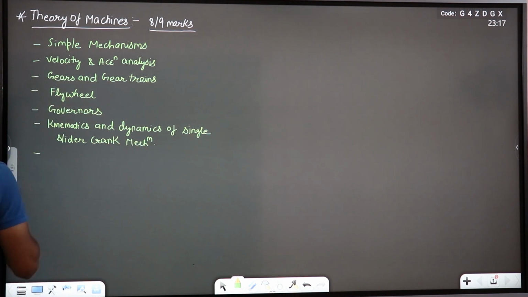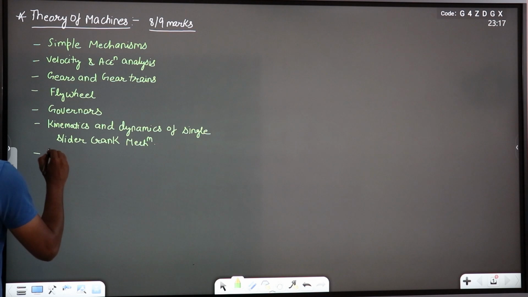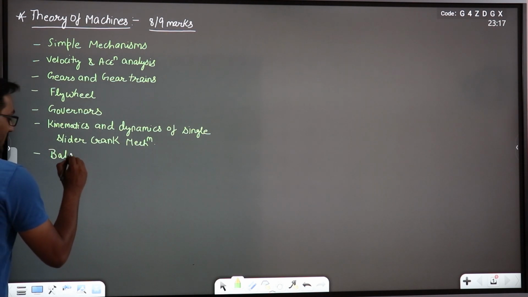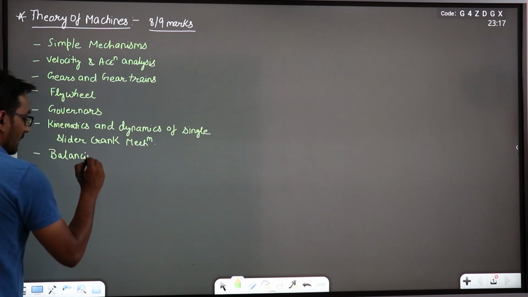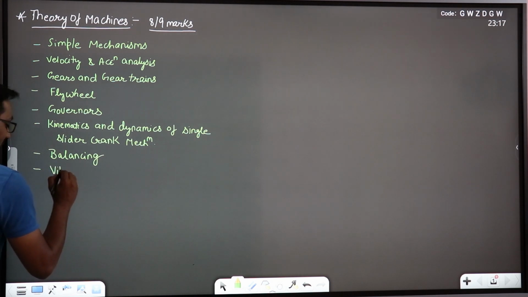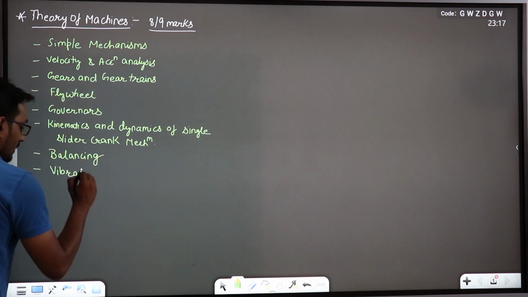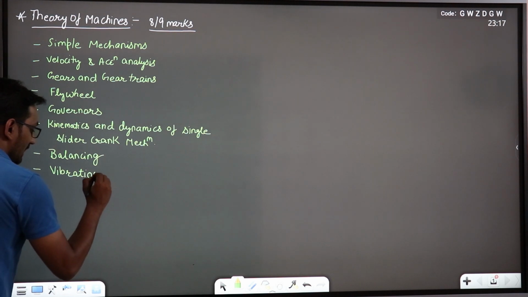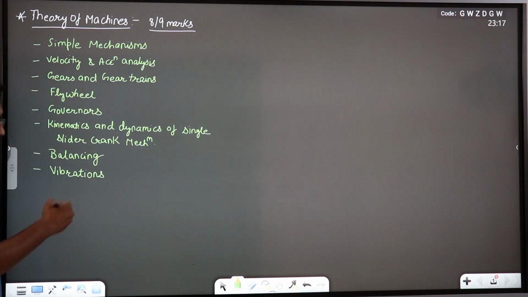After this we will move to the next chapter, that is balancing, in which we will discuss the rotary balancing and reciprocating balancing, right? What will be the swaying effect, what will be the hammer blow, we have to discuss. After balancing we will move to the very important chapter, that is vibrations. In vibrations we will discuss free vibration, forced vibration, damped vibration. All the things will be discussed in the vibrations.